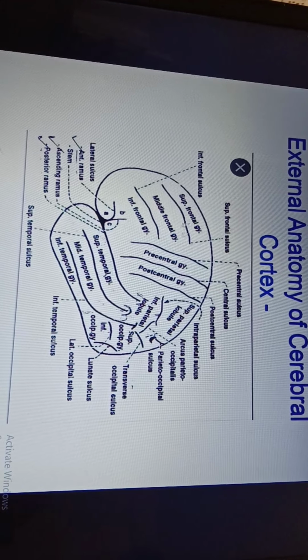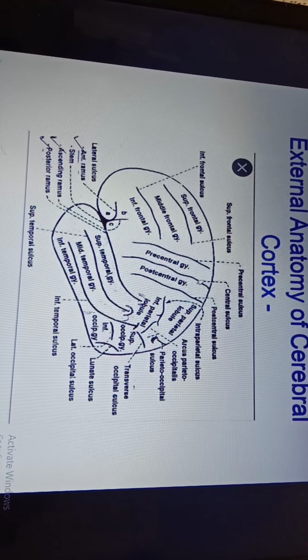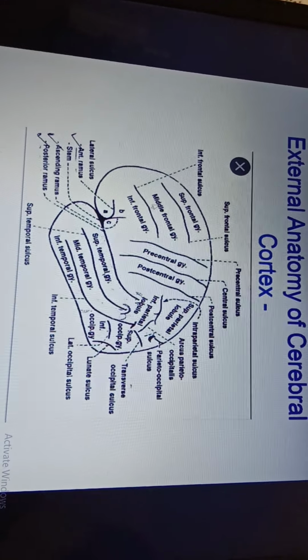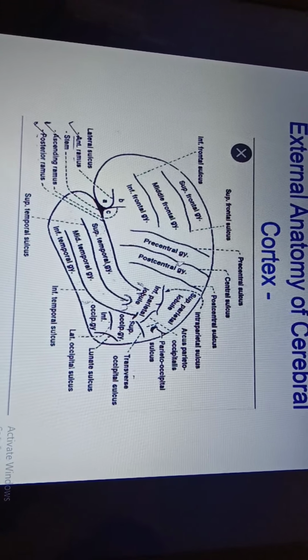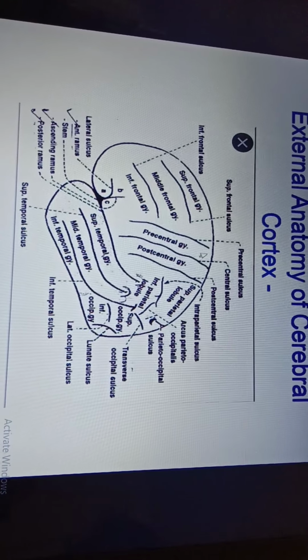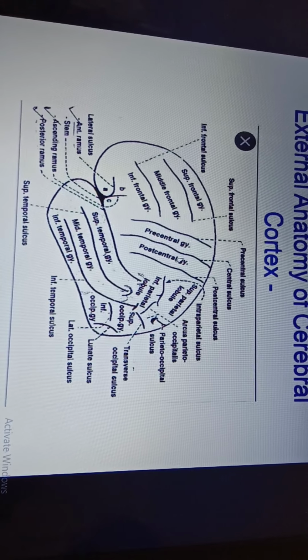You can see in this diagram, this is the central sulcus, which divides cerebrum into frontal lobe and parietal lobe. You can see it has formed gyri: the pre-central gyrus, which is an elevation on the cerebrum, and the post-central gyrus.